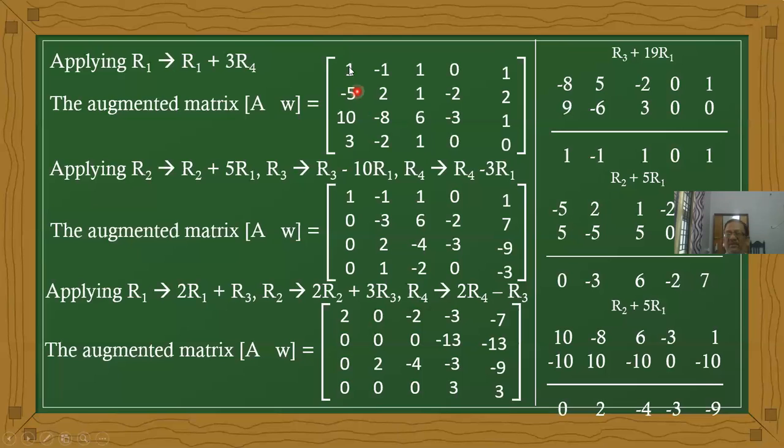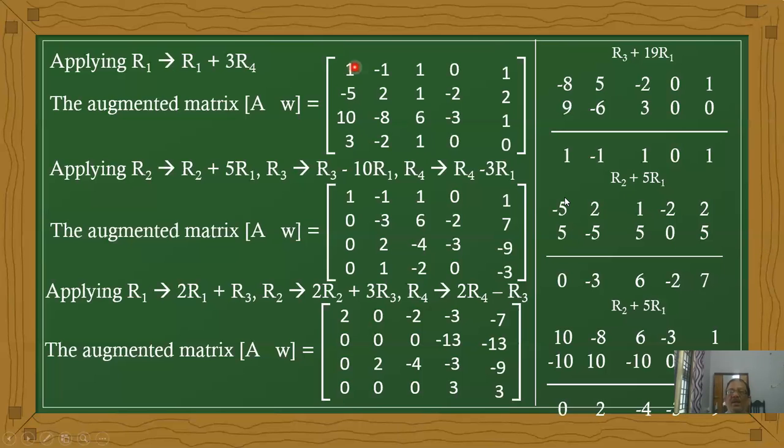Minus 5 plus 5, 10 minus 10, 3 minus 3. Therefore, the operation for the second row is R2 plus 5R1. For the third row, R3 minus 10R1. For the fourth row, R4 minus 3R1. These are the operations. Now, first operation.